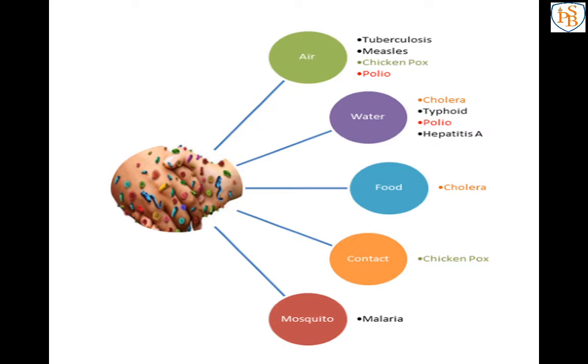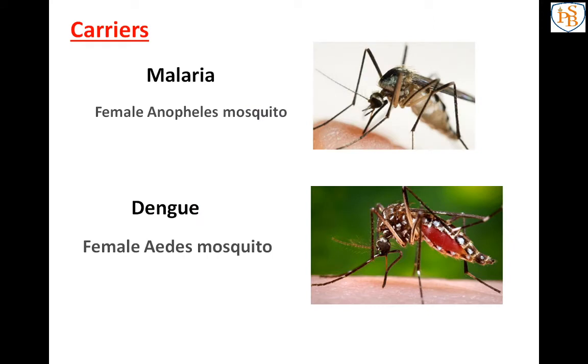Here I have also mentioned the mosquito. There are some insects and some animals that are known as carriers. Carrier means they transport something from one place to another. Some carriers are like this. The first one is the female Anopheles mosquito, which is a carrier of malaria.